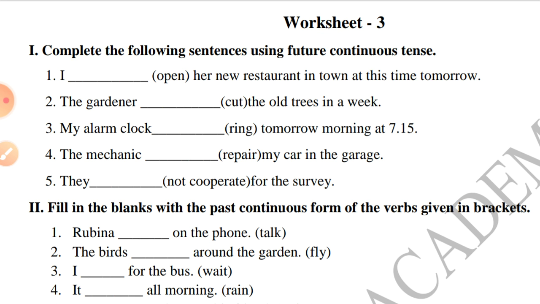I dash her new restaurant in town at this time tomorrow. So here when the subject is I, we must use shall be, and then main verb plus ing. So I shall be opening her new restaurant. Understood? And the second question, the gardener dash the old trees in a week. In the bracket there is a main verb given. Try to complete by yourself.